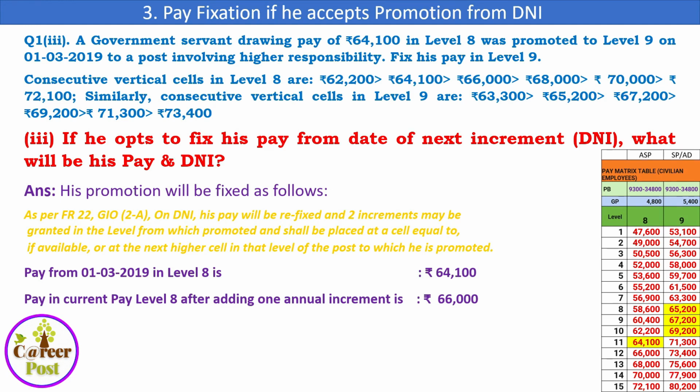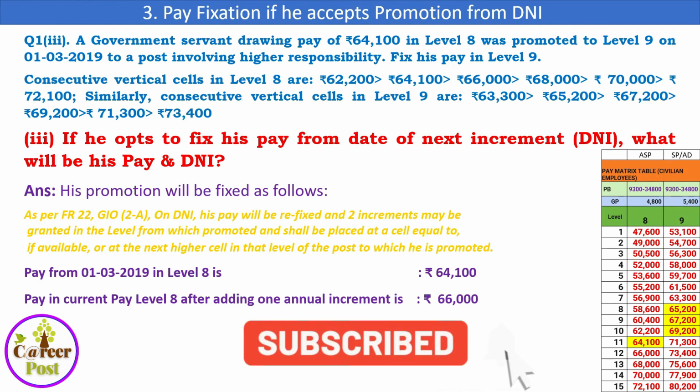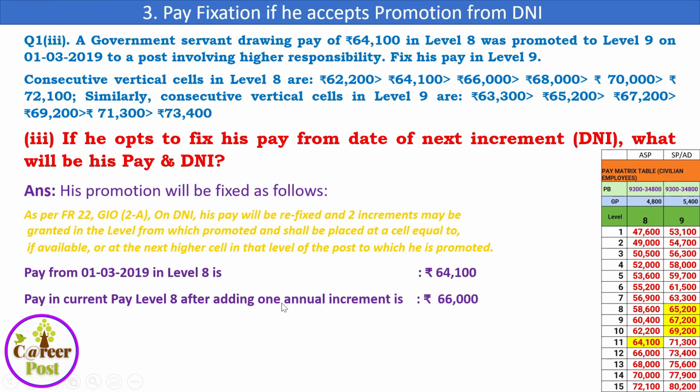So pay fixation will be done only on 1/7/2019, because he has given the option that his pay may be fixed with the DNI. There will be 2 increments as we have already learned. One is the annual increment that is due on 1/7/2019.